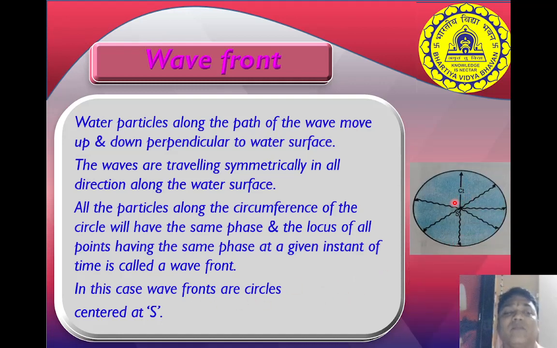Here in the diagram, we can see this is the source S and the waves are traveling and they are covering a distance ct. ct is what? Velocity of light c and time t. So that is a distance r. So everywhere, all the radii are of what? Distance ct. In this case, the wavefronts are circles with center S. So this is a wavefront which forms.